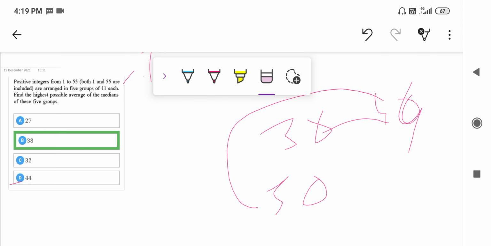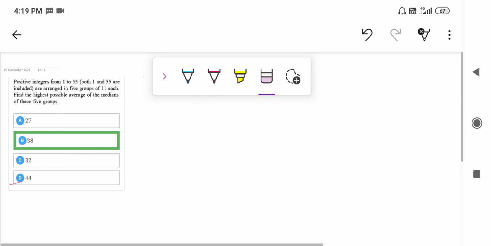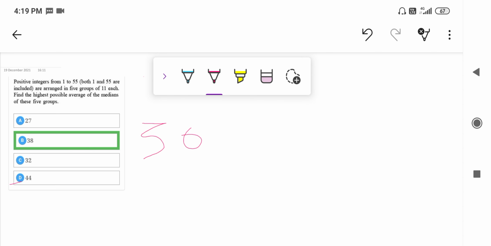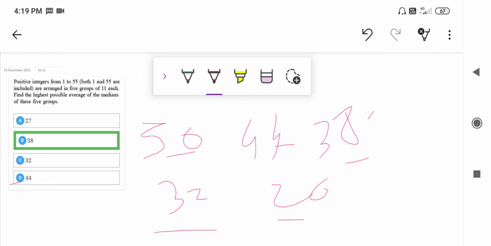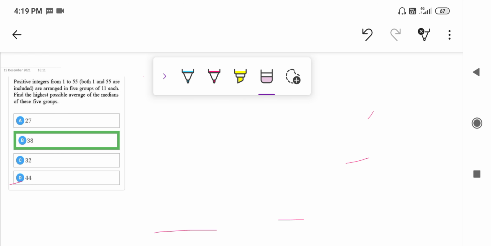So I think that you have developed enough logic that 50 would be the median of one group, then 44 will be the median of one group, 38 will be a median of one group, 32 will be the median of one group, and 27 will be the median of one group. And if you take the mean of all these numbers, 38 is going to be the mean, that is basically the average. So the main concept over here is case analysis. You have to do case analysis for solving this type of question. Even by using simple logic, you can solve this problem.